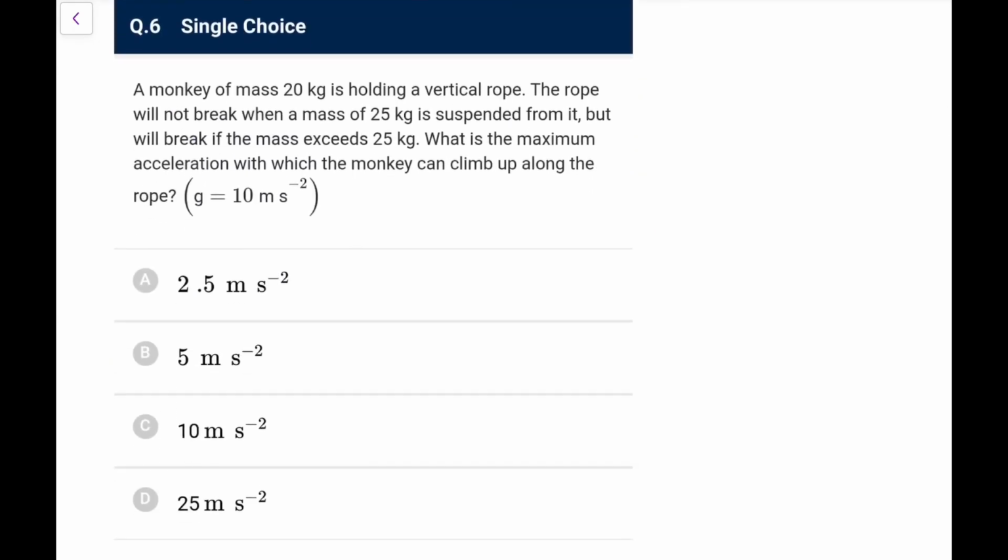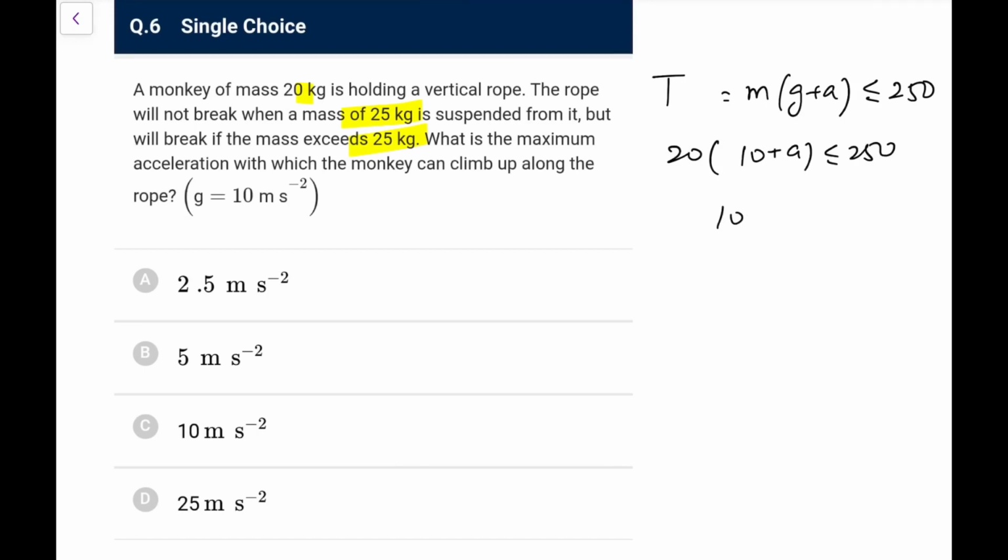A monkey of mass 20 kg is holding a vertical rope. The rope will not break if a mass of 25 kg is suspended, but will break if it exceeds 25. What is the maximum acceleration? So what we can say, when it goes up, the T in the case when it goes up would be m(g plus a), because T minus mg is ma, and that should be less than or equal to 250 Newton. So 20 into (10 plus a) should be less than or equal to 250. So 10 plus a should be less than or equal to 12.5. So a should be less than or equal to 2.5 meter per second square. Go for option A here.